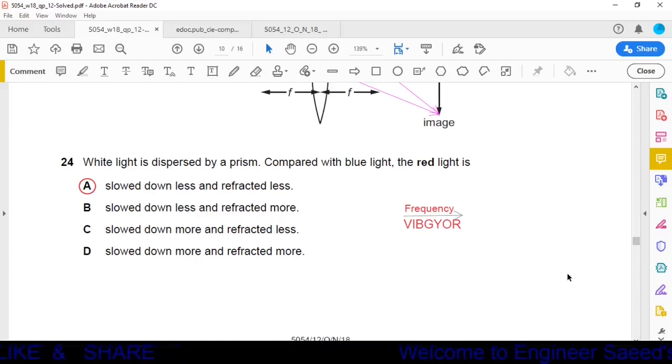Now here we are looking frequency is decreasing from violet towards the red. So we can say blue has more frequency as compared to red. So blue will be refracted more and it will be slowed down more. And red will be slowed down less and it will be refracted less. So option A is the correct one.